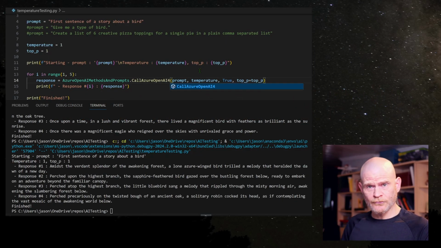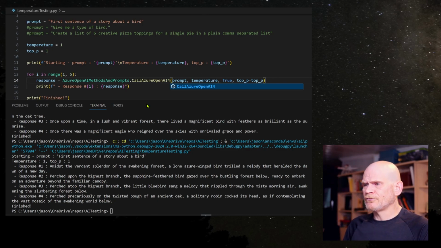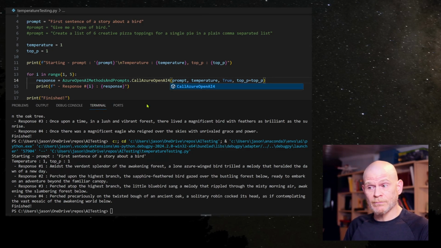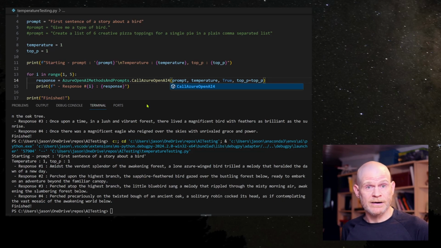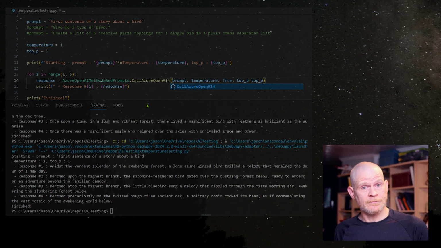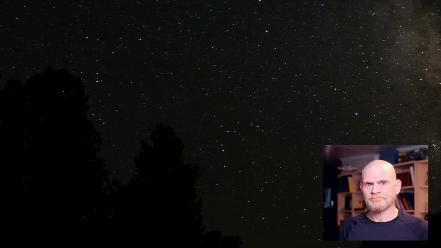Also here it looks like perched would have been a better first word in my scenario. So we have some examples for stories about a bird, just using the basic phrase, first sentence of the story about a bird. Anyway, circling back around to randomness, randomness can and should be viewed as creativity. Randomness leads to varied responses, which we as humans see as creativity.